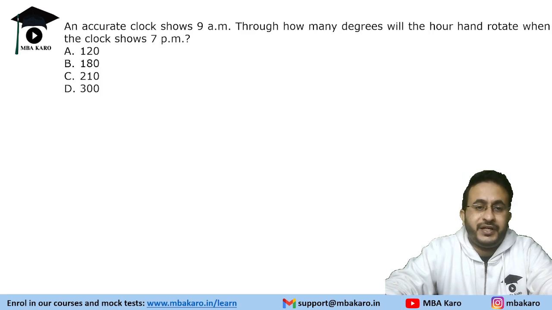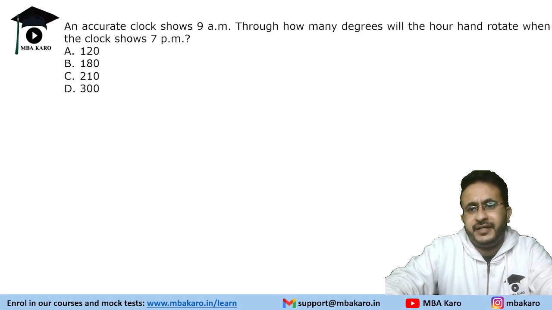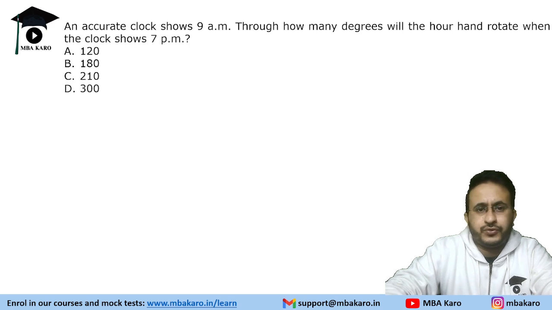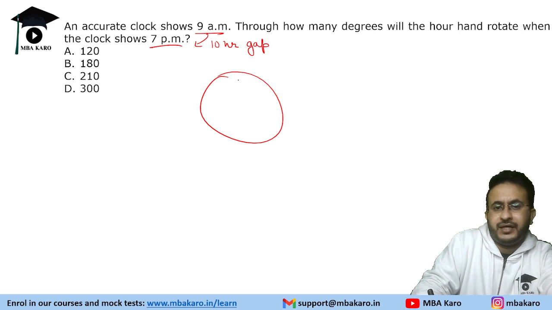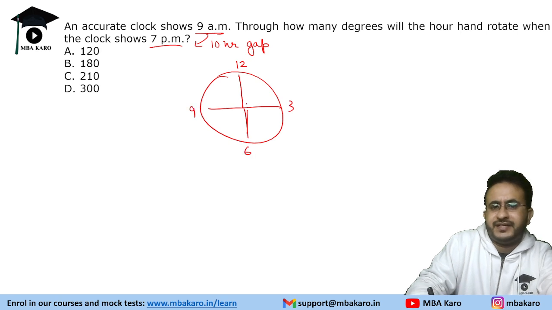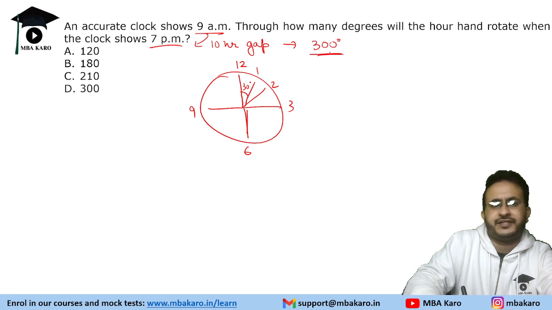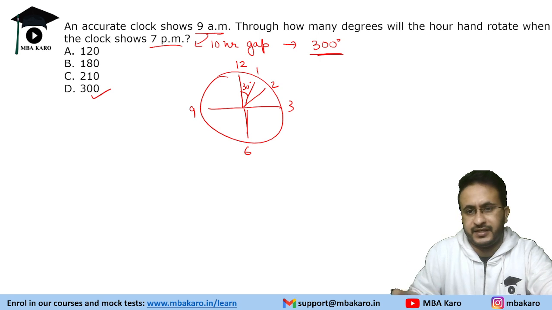Next question. An accurate clock shows 9 a.m. Through how many degrees will the hour hand rotate when the clock shows 7 p.m.? So 9 a.m. to 7 p.m. means it is a 10-hour gap. And if we have a clock, right, we have 12 hours. So 12 hours, like 12, 3, 6, 9. So 12 hours is 360 degrees, or 1 hour is 30 degrees. This is 30, 30, 30. So 1 hour is 30. 10-hour gap means 30 into 10. That is 300 degrees. So the answer is 300 degrees.